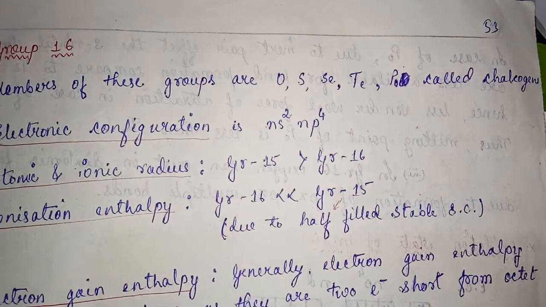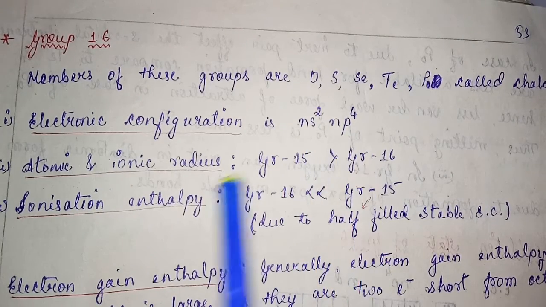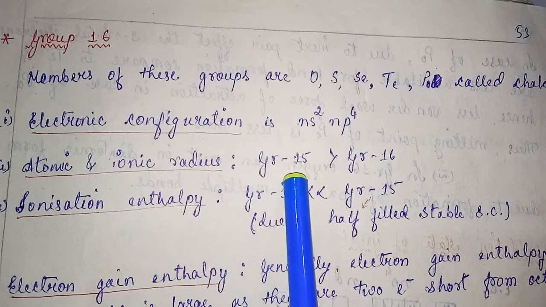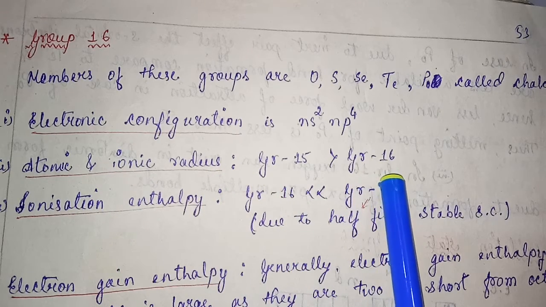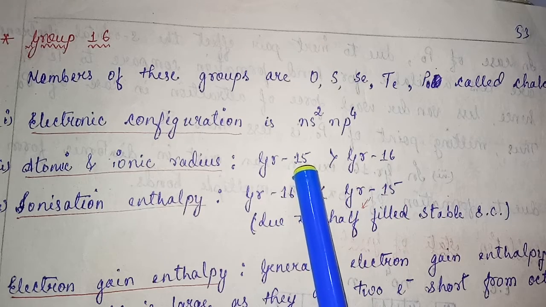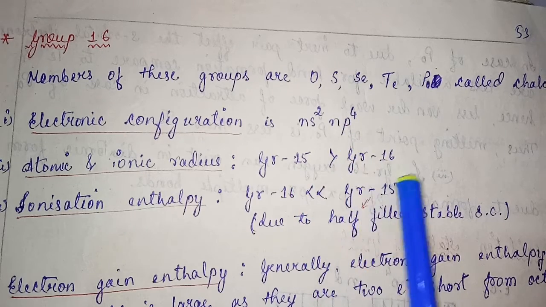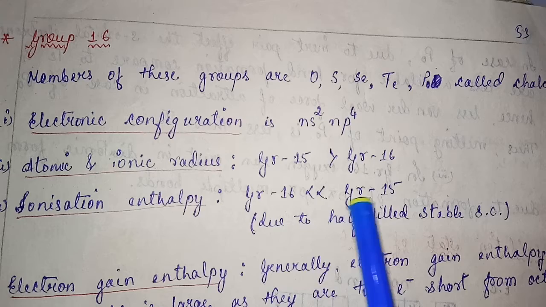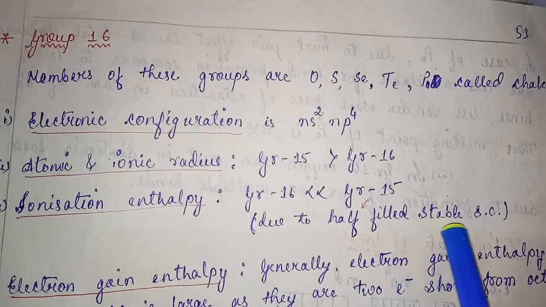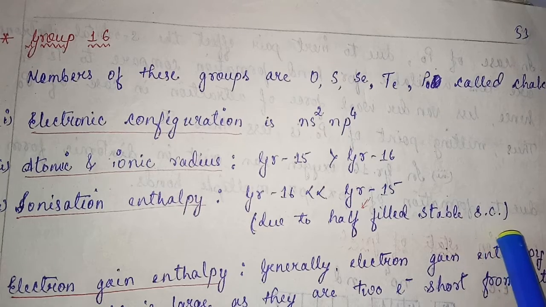Electronic configuration is ns2 np4. Atomic and ionic radius of group 15 is greater than group 16. Group 15 has a half-filled configuration, whereas in group 16 we do not have a half-filled configuration. So ionization enthalpy of group 15 is high due to the half-filled stable electronic configuration.